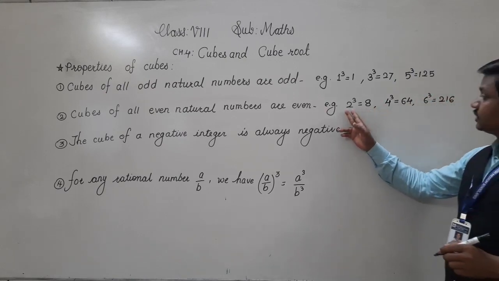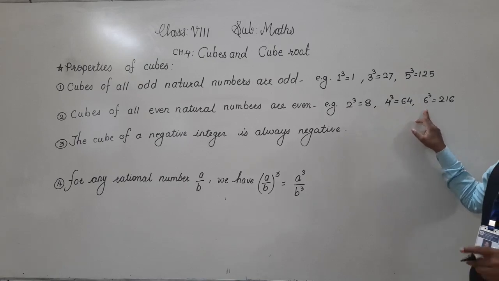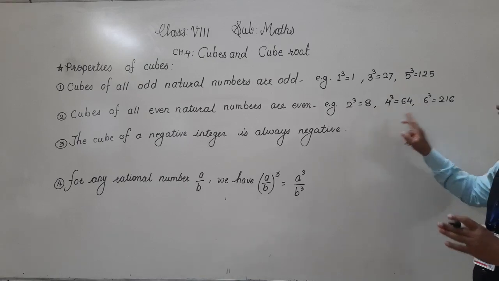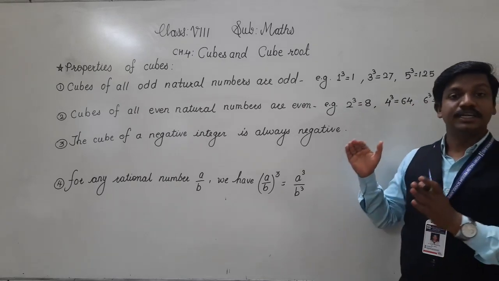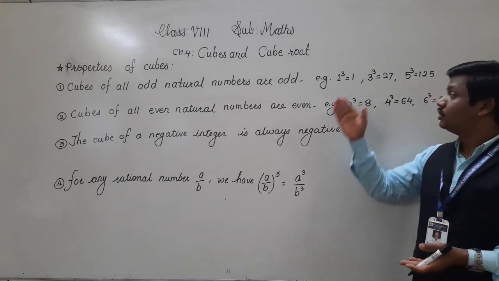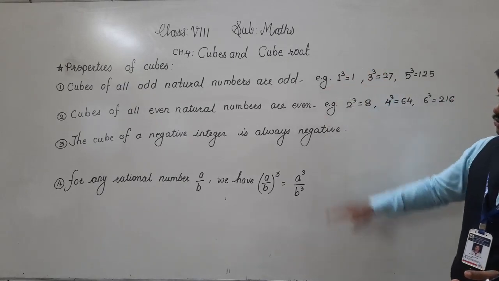So if you observe 2, 4, 6, these are even natural numbers and their cubes are also even. 8, 64, 216, they are also even natural numbers. Understood? Okay, so these are the first two properties of the cube.